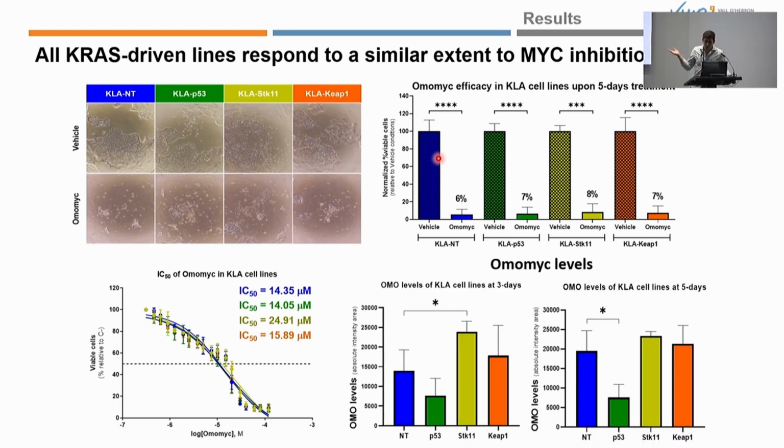Interestingly, although there was a similar therapeutic impact, the p53 mutant cell line presented less intracellular HOMO-MYC compared to the rest of the cell lines, both at 3 and 5 days of the treatment, which suggests a poorer capacity of penetration of the mini-protein, but also a higher therapeutic efficiency in this cell line.